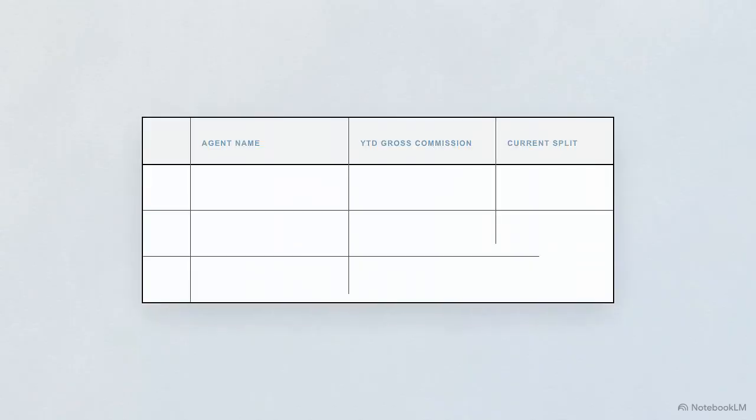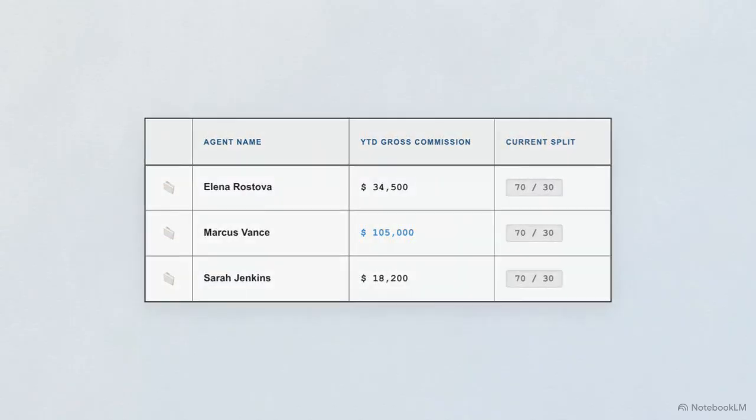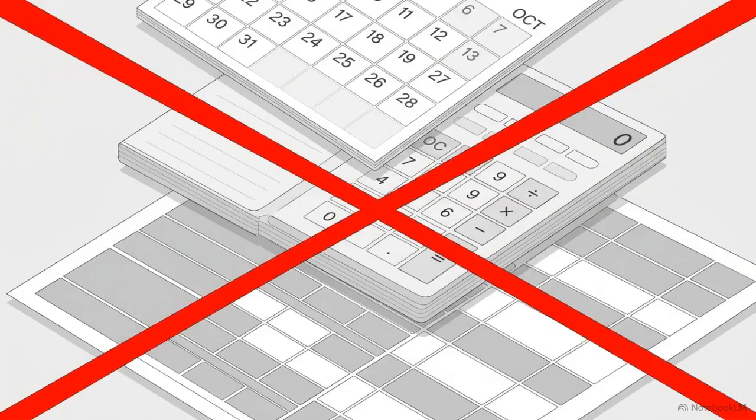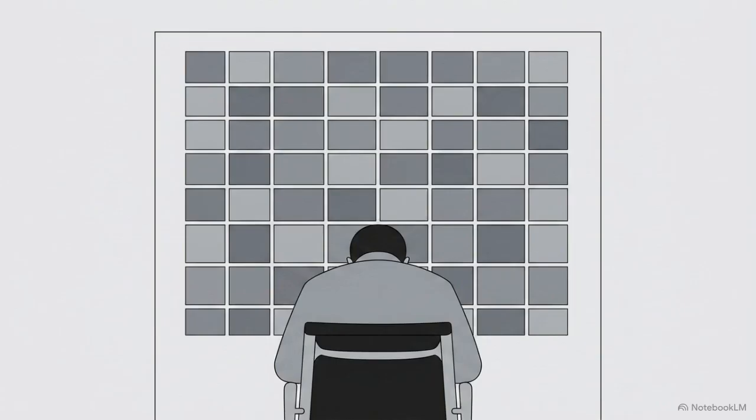Yet when it comes time to calculate the rewards for all that kinetic energy, the industry relies on a completely rigid tool, the spreadsheet. A grid of cells is ultimately just a passive filing cabinet. It doesn't anticipate a closing date, it can't double-check your math, and it certainly won't tap you on the shoulder when a complex variable changes. It only knows exactly what you tell it.